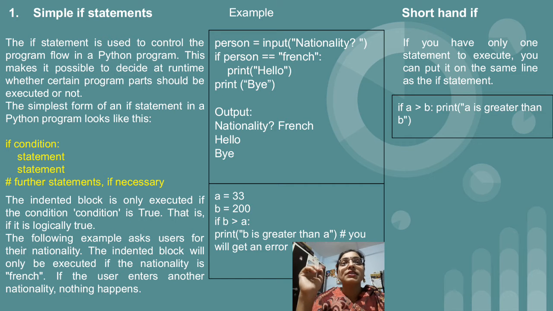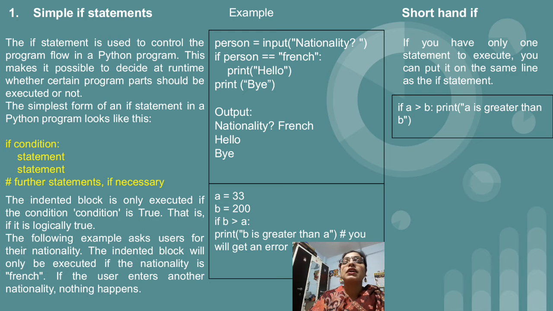First conditional statement is the if statement. Normally in other languages we use curly brackets to specify which statements to execute if the condition is true. But in the if statement of Python, we never write the condition within round brackets. After writing the if keyword, we simply write the condition, and after the condition we put a colon. So that is the syntax for the simple if statement of Python.